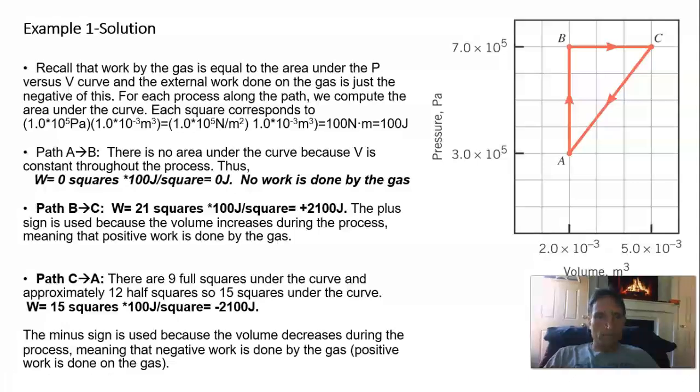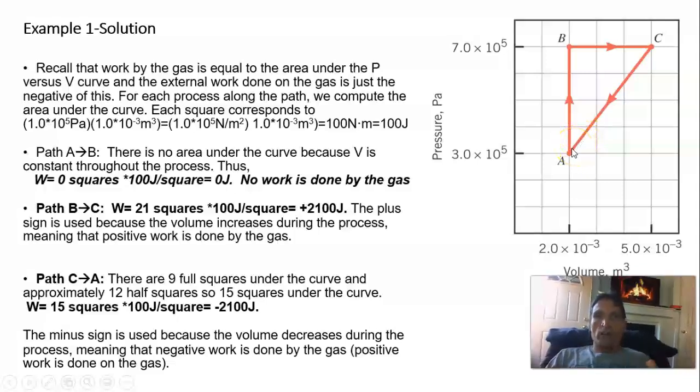And so, wait a minute, this should be negative 1500 joules because there's 9 full and 6, and so that's a typo. This should be negative 1500 joules, and the minus sign is because negative work is done by the gas because the gas is being compressed. So typo here, I will fix that. That's negative 1500 joules. And since it's being compressed, positive work is being done on the gas by its surroundings.